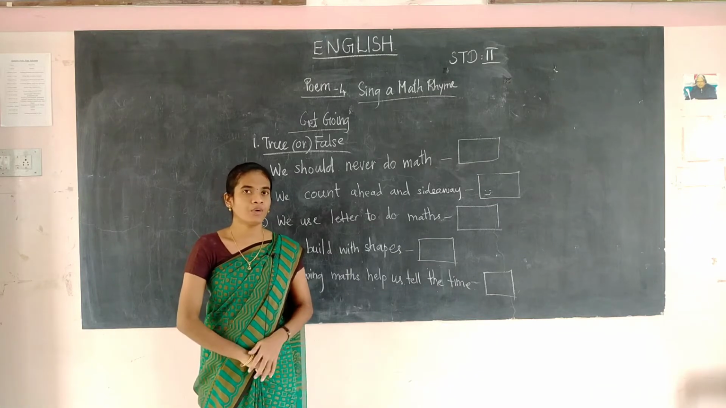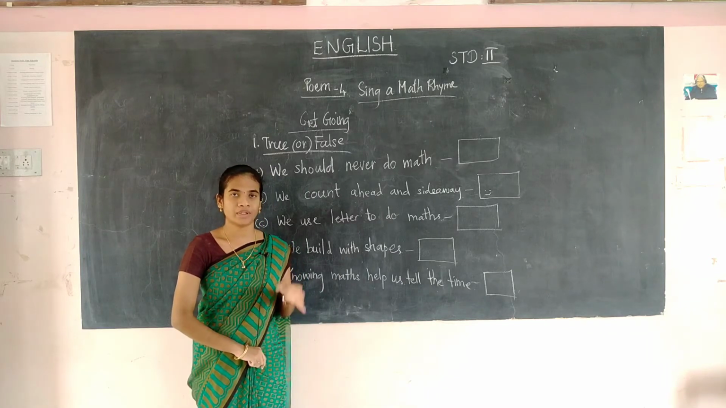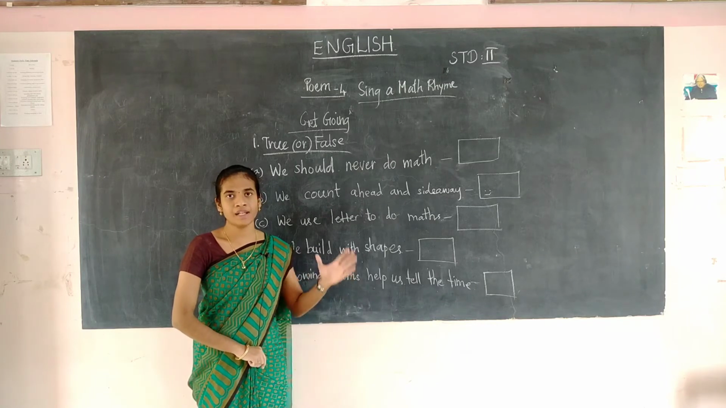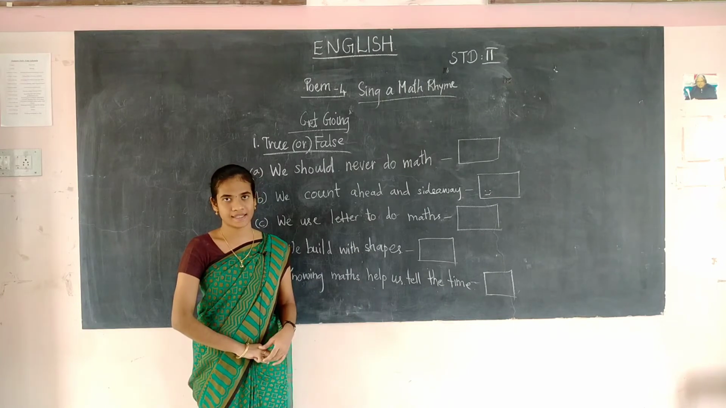So I hope you remember the poem "Sing a Max Rhyme." What is the poem about? The poem is about the importance of max. Max plays an important role, as given in the poem. Now we are going to see the book back exercise for the poem.